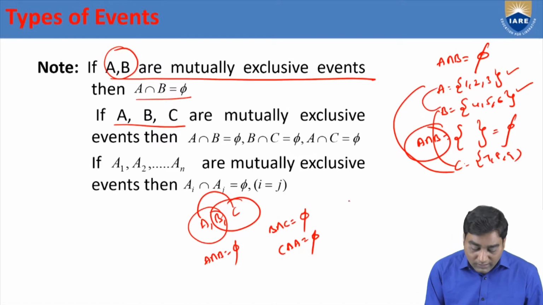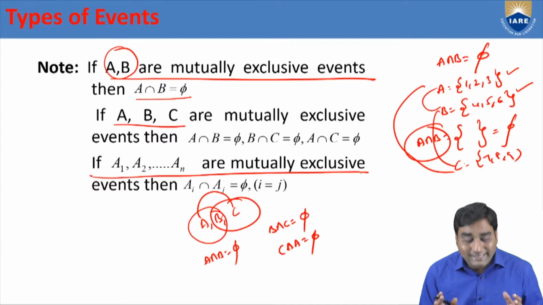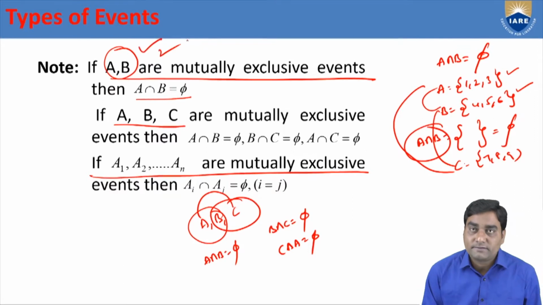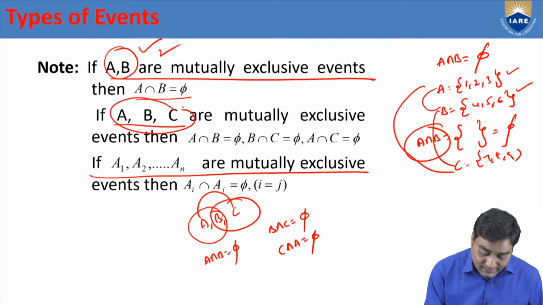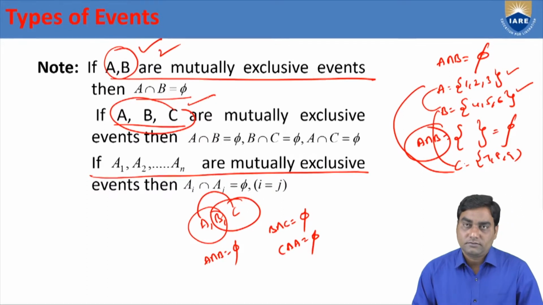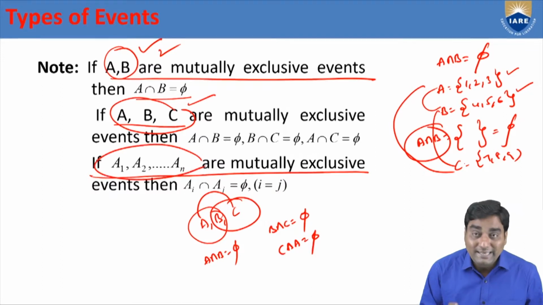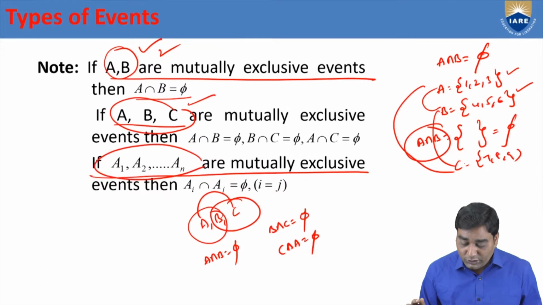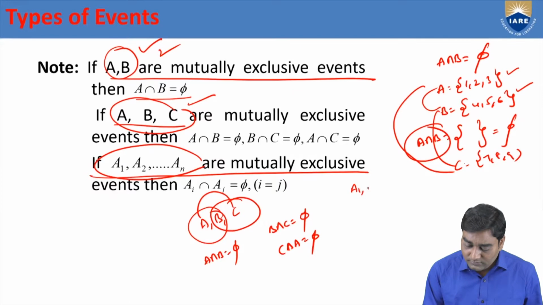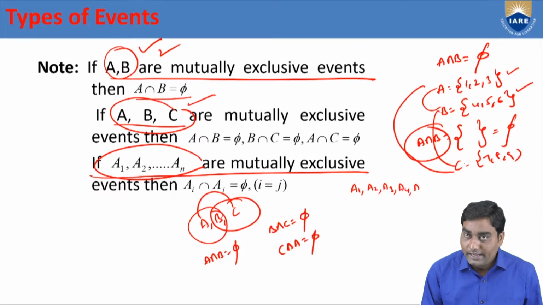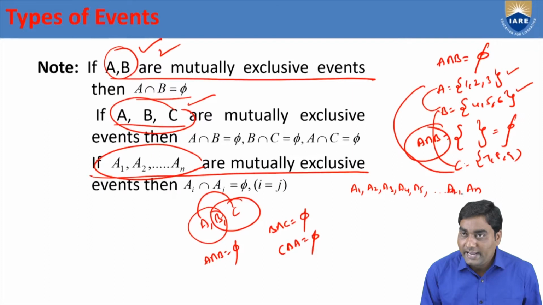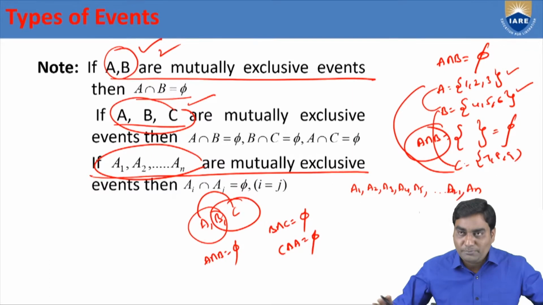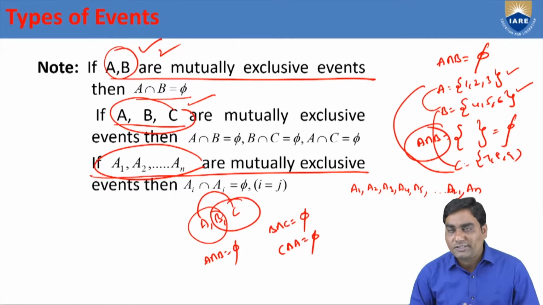So, like that, multiple events are there. In the first case, we have only two events. And in the second case, we have three events. And in the third case, multiple events, n events, A1, A2, A3, A4, A5, like this, up to AN. The previous is AN minus 1. Multiple events are there. All are mutually exclusive.